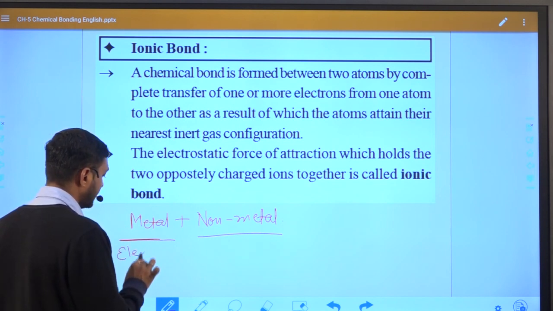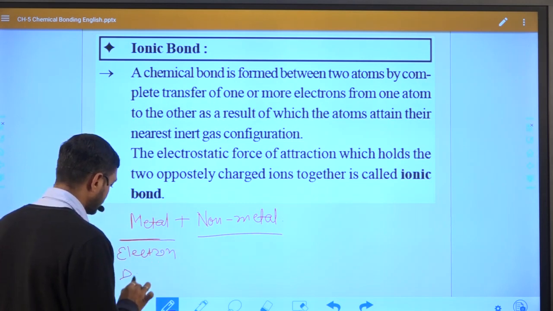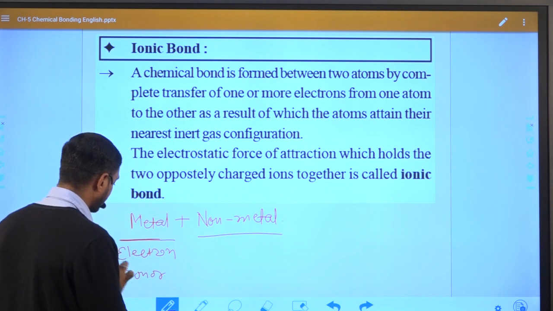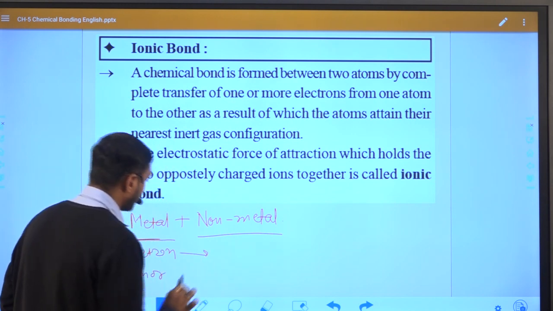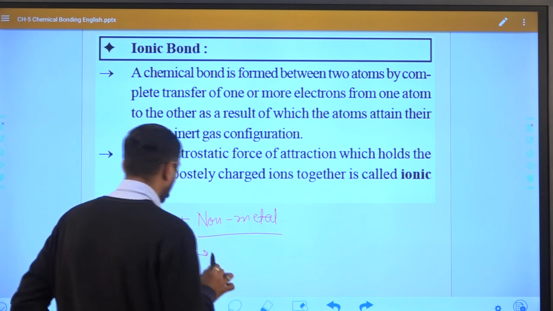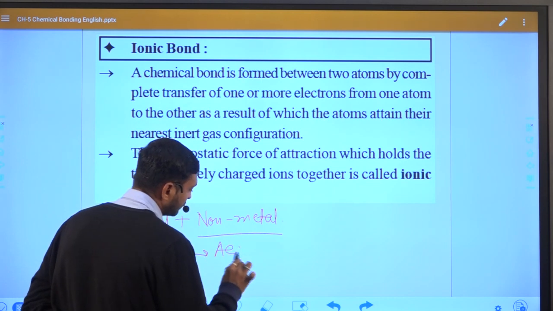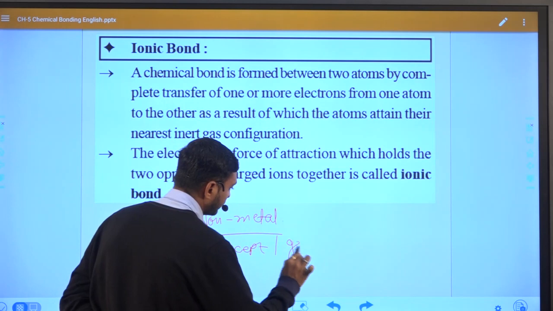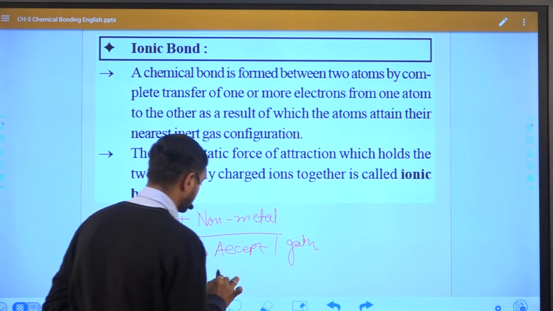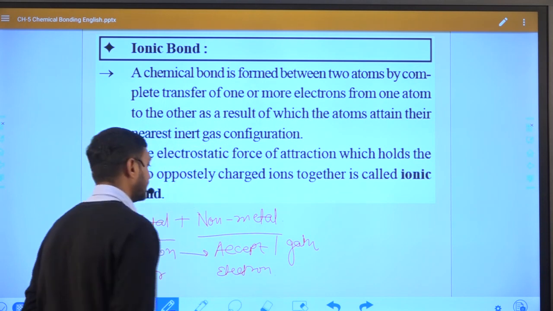Here I write electron donor. Metal always donates electron, and non-metal always accepts or gains the electron. Right?